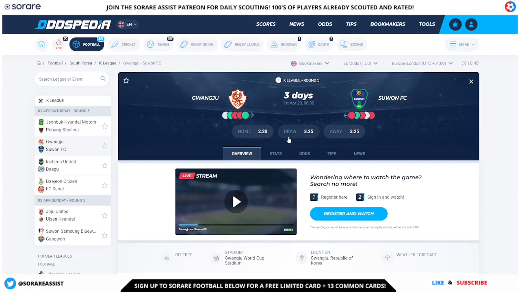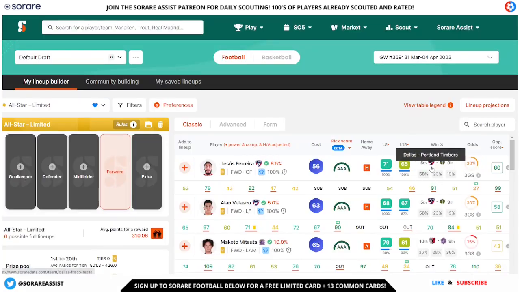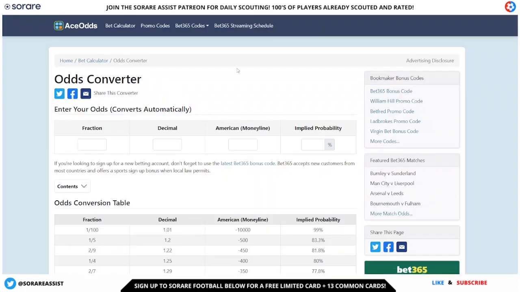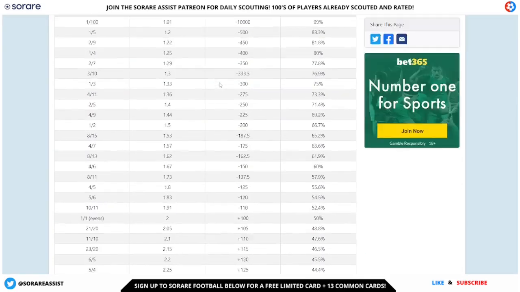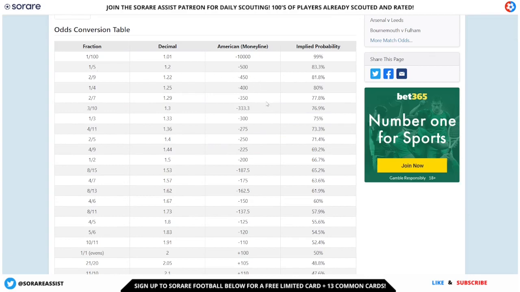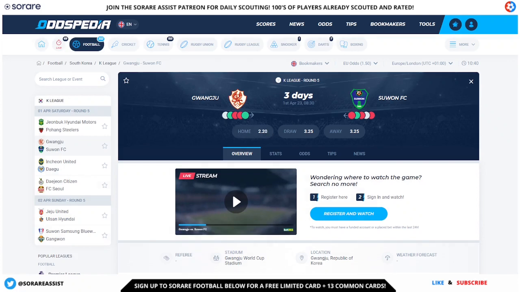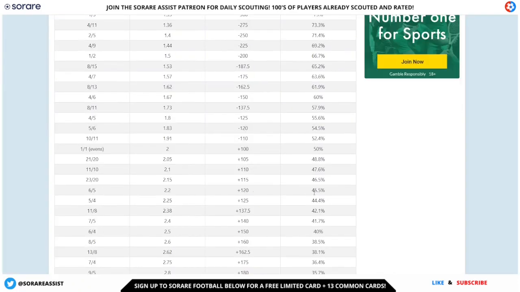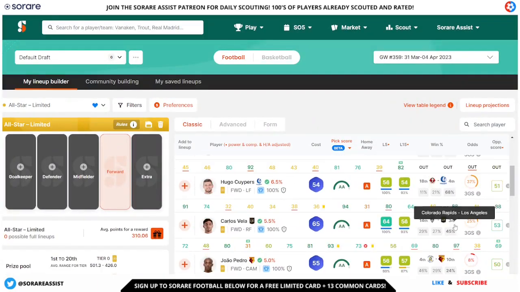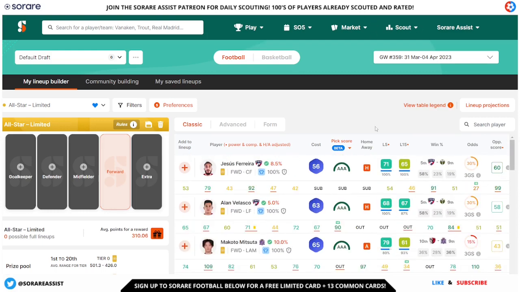If you want the odds in percentage format, like on the Sorare Data Lineup Builder, as you can see here, you can just go on to aceodds.com and the bets calculator converter. This is going to give you a list of all the odds in decimal and fractions and then give you the implied probability of those odds. So for instance, in this game 2.20, that is going to be odds of around 45% chance of winning. You can obviously then compare it to the other statistics that you've got on here in terms of the odds to know how favourable that team is of winning compared to the odds that we have available on Sorare Data.